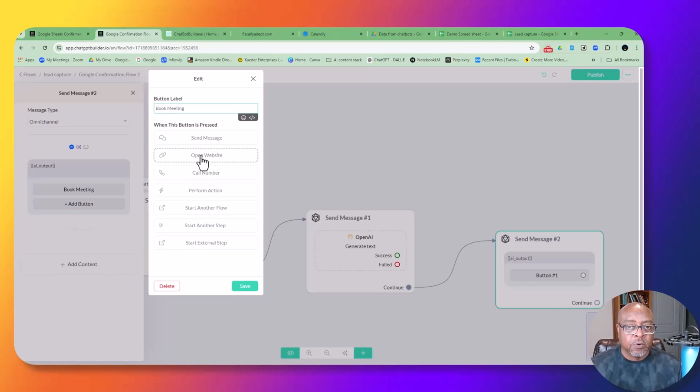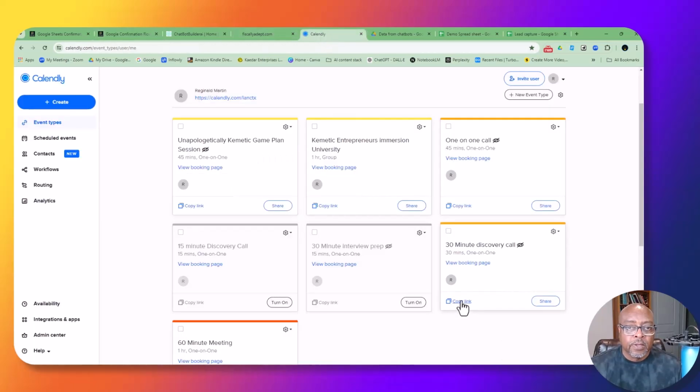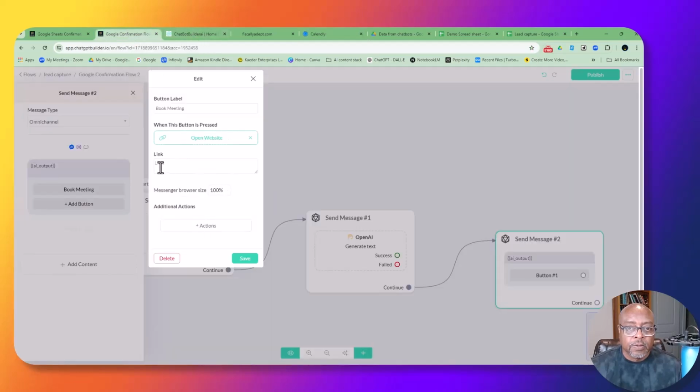So I click that. So when this button is pressed, the person is going to be sent to that link. So I'm going to go over to Calendly, and then I'm just going to copy this link, come back here, and paste that link here. Okay.